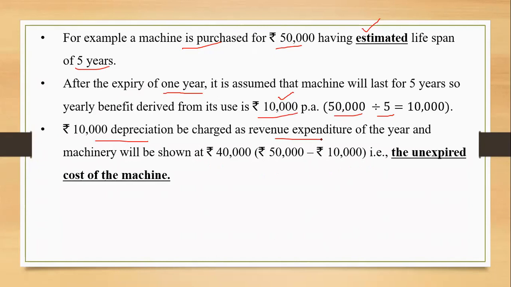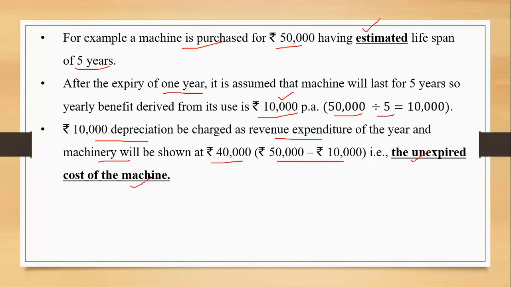And we know which of the revenue expenditures are there. They will be finding a place in the profit and loss account debit side. And the remaining balance of machinery of rupees 40,000. How did the remaining come? 50 minus 10. The remaining balance of 40,000 will be shown in the balance sheet, okay, as the unexpired cost of the machine.